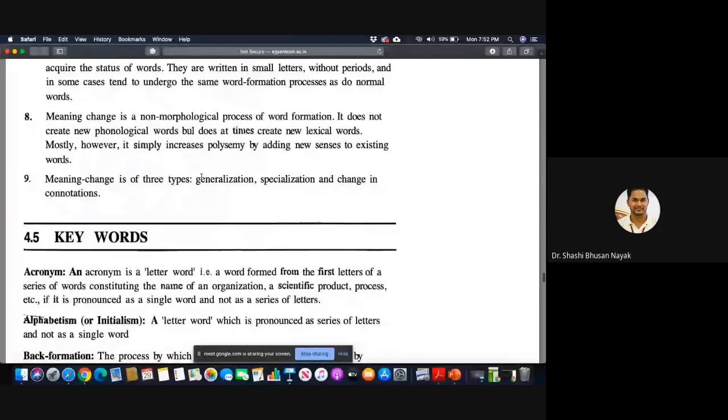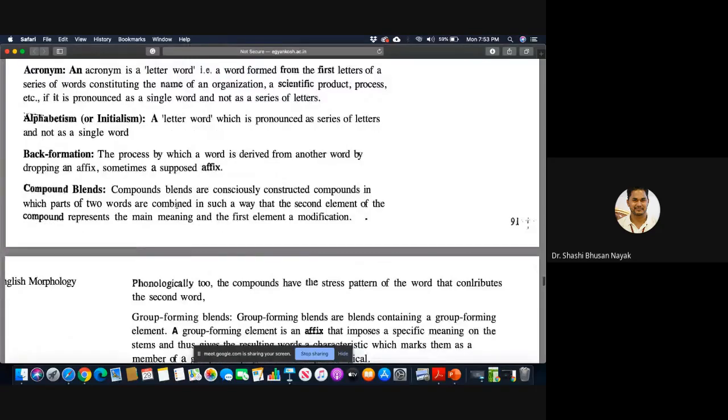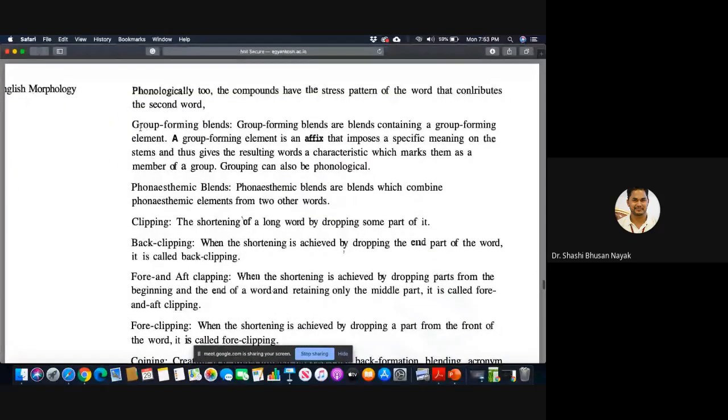What is an acronym? An acronym is a letter word or a word formed from the first letters of a series of words constituting the name of an organization, a scientific product, process, etc., if it is pronounced as a single word and not as a series of letters. Then what is alphabetism? What is back formation? What is a compound blend? Everything is there. Then group forming blends,